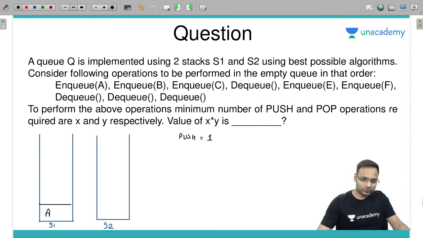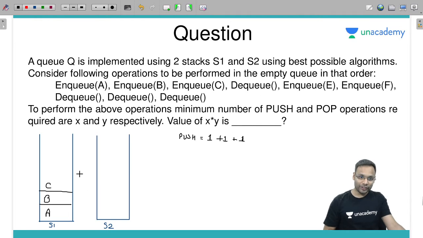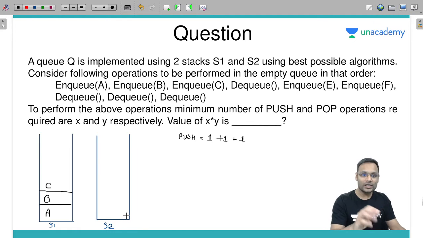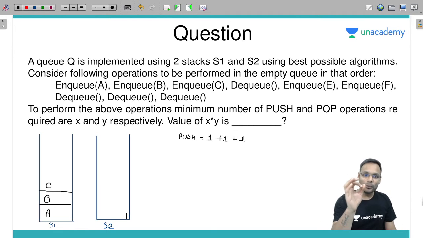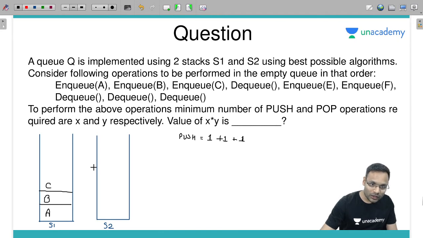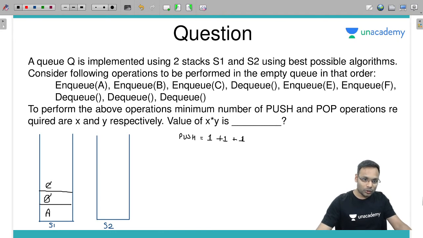NQ B: push, one more push. NQ C: push into S1, one more push. Now DQ. If we want to DQ, we need to check whether S2 is empty. Yes, if S2 is empty, one by one bring all elements from S1 to S2. That means 3 pops and 3 pushes. So it becomes C B A.